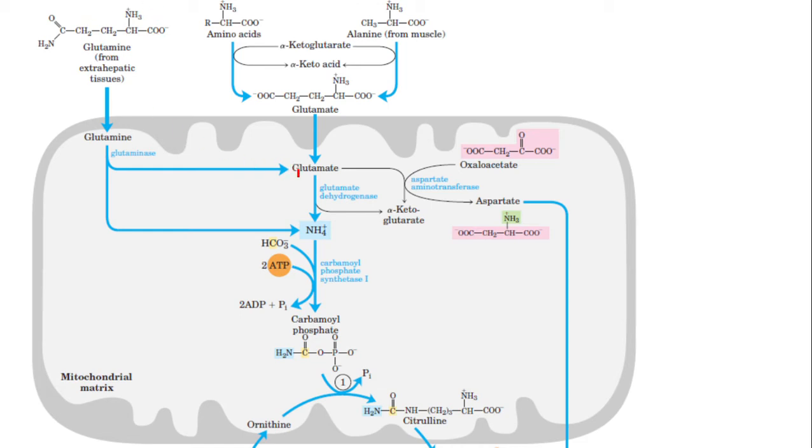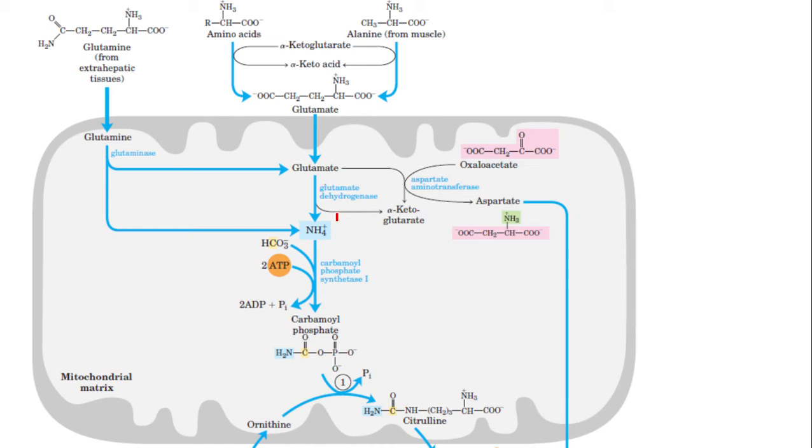And there is one more source of glutamate. Amino acids from the cytoplasm, by means of a transamination reaction, are transformed into glutamate. This is taking place outside the mitochondria. And this glutamate also is transported into the mitochondria.